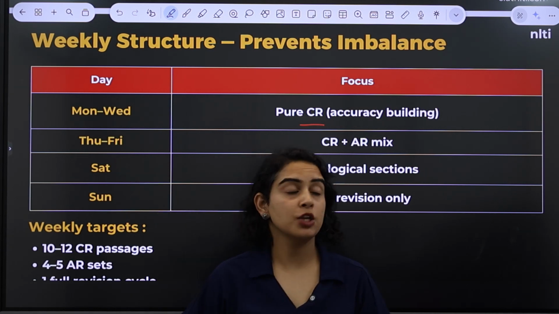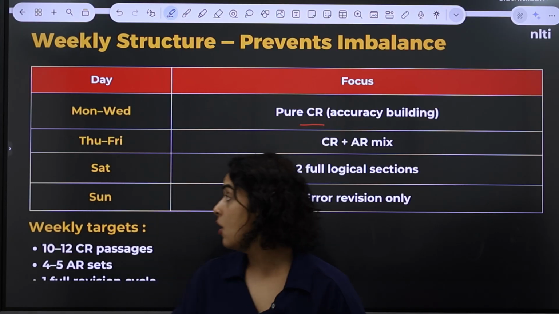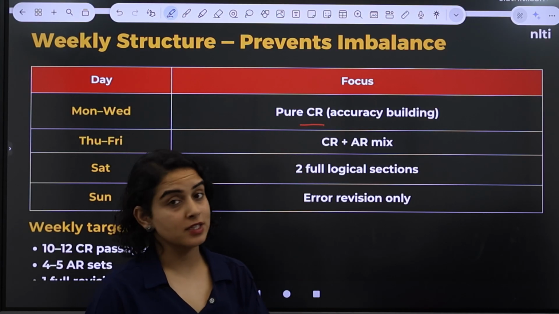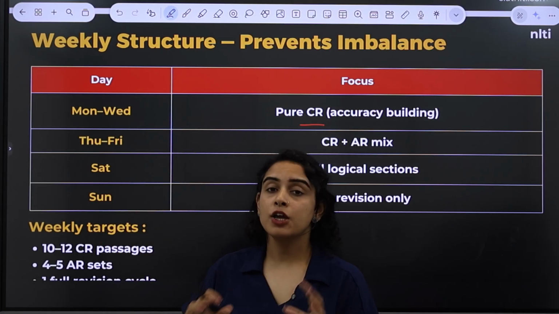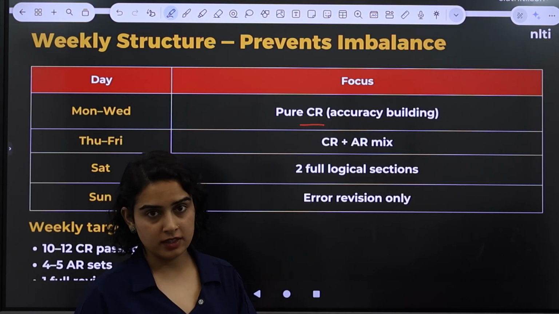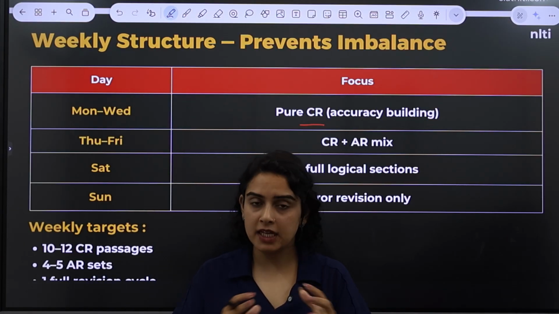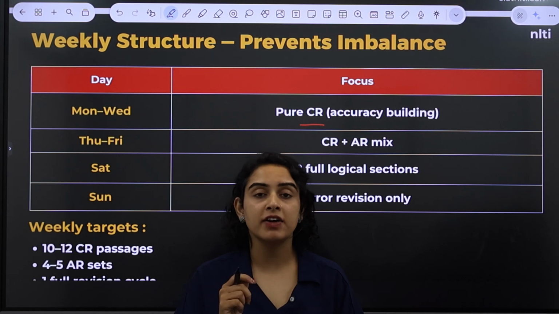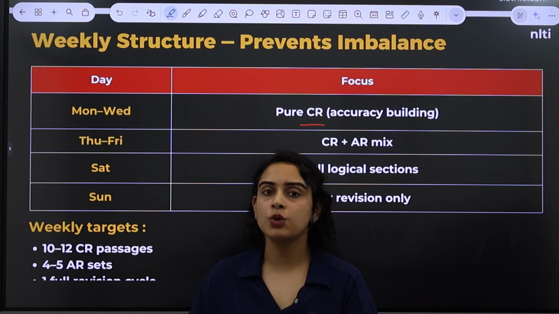From Thursday to Friday, you have to focus on a mix of both critical reasoning and analytical reasoning. On Saturday, you have to solve full logical sections, at least 2 full practice tests. And finally, on Sundays, you have to take time out to analyze the errors that you have made. Point out the mistakes, maintain an error log, revise, identify the areas where you are lacking, where you are struggling, and try to work on the same.